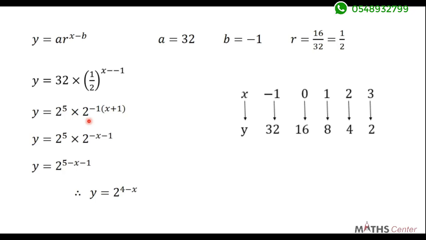You can also try other examples and you'll be able to solve the rule for exponential mapping. So with this rule that we have found here, you can find any x value when y is given to you, and you can also find y values when x is being given to you.